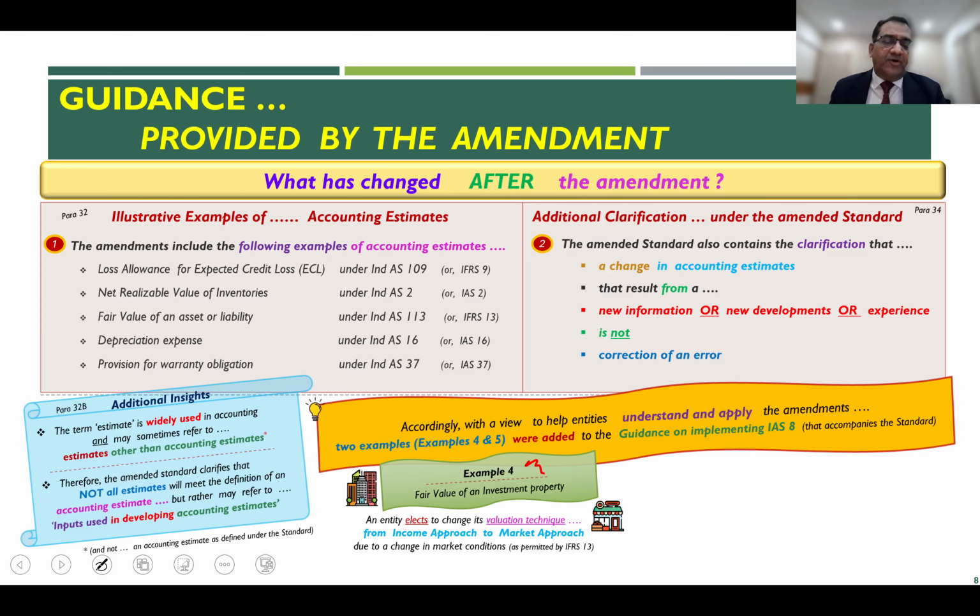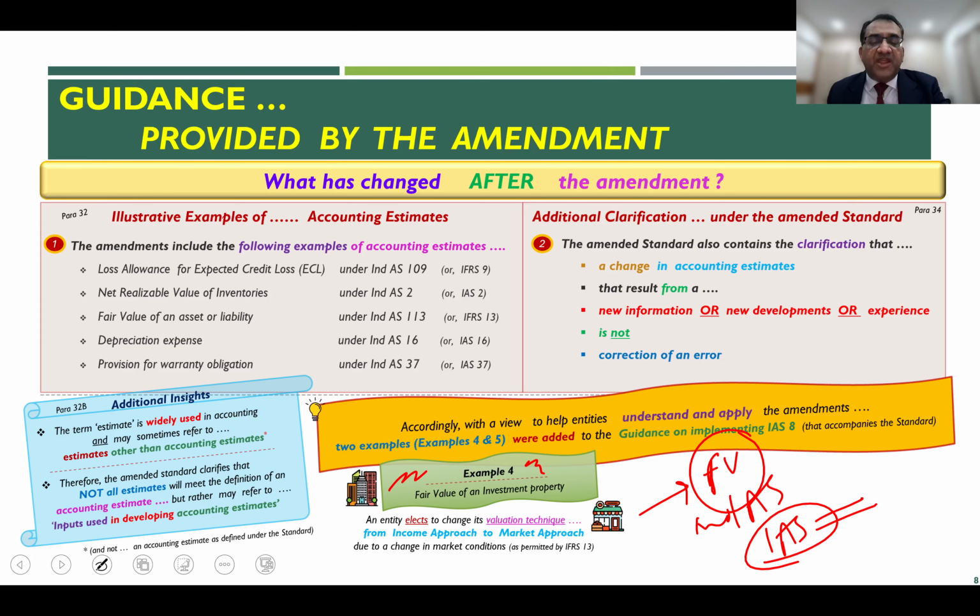If you look at example 4, this newly inserted example deals with fair value of an investment property. Of course, under Ind AS, fair valuation of investment property is not allowed from a recording perspective. Only disclosure of fair value is needed. But from an IAS or IFRS perspective, investment property can be recorded at cost or fair value at the choice of the entity. Of course, this fair value choice is not there under Ind AS.